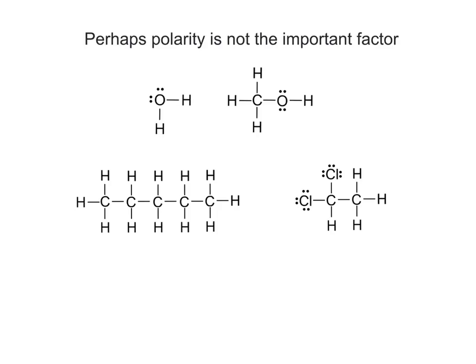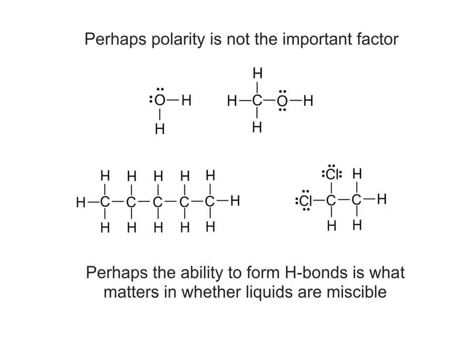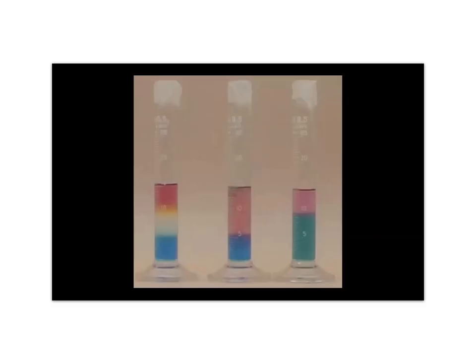So, while water and dichloroethane are alike in that they're both polar, they're unlike in the fact that water can form hydrogen bonds, but dichloroethane cannot. Perhaps miscibility depends on whether the liquids are capable of forming hydrogen bonds.